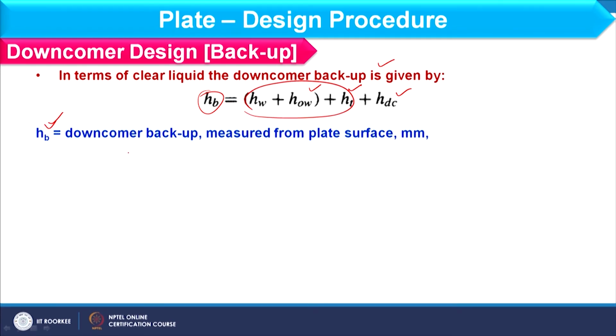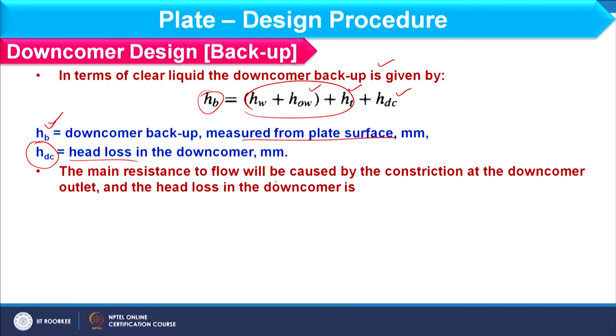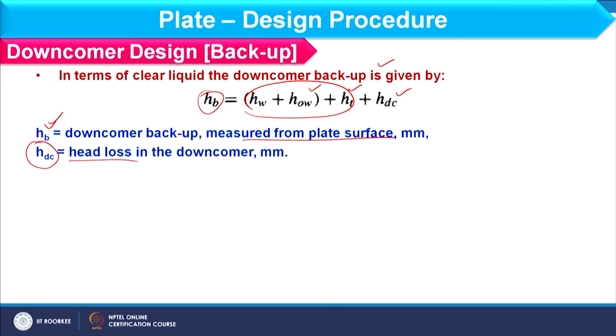HB here is basically the downcomer backup, and it is measured from the plate surface, as we have discussed in the figure shown in the last slide. Further, we have to find out HDC, that is basically the head loss in downcomer.